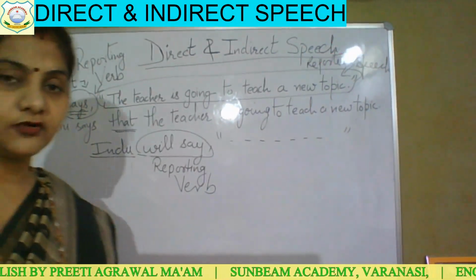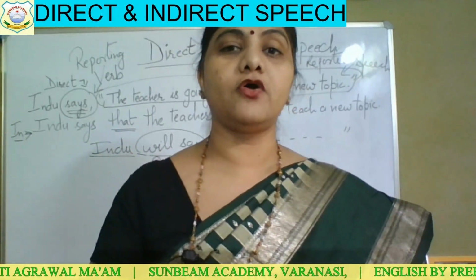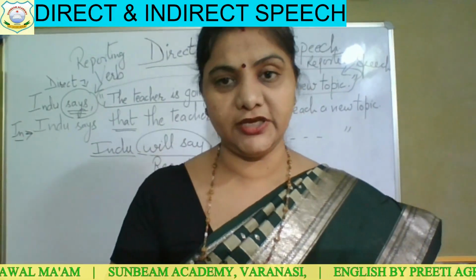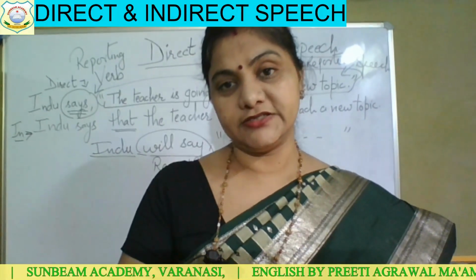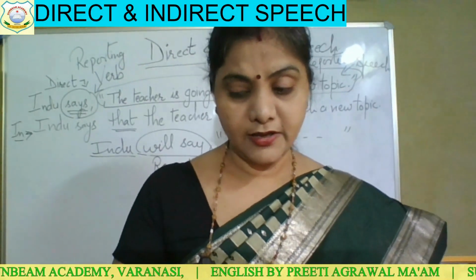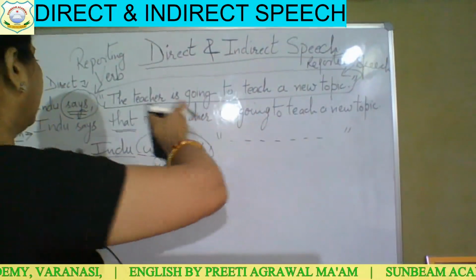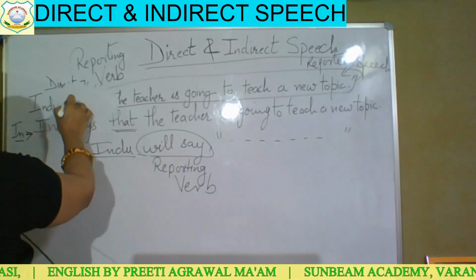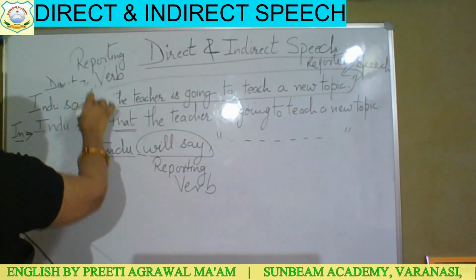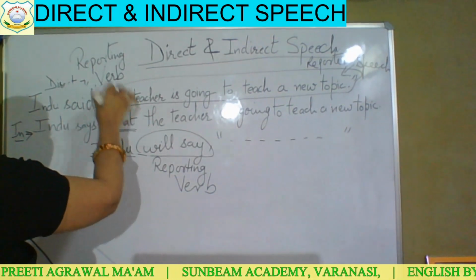Now, what is the second rule? The second rule is that the tense of the reported speech will change when your reporting verb is in past tense. Clear? If I write our reporting verb here in place of says, Indu said, and here I give a comma and start the inverted comma.